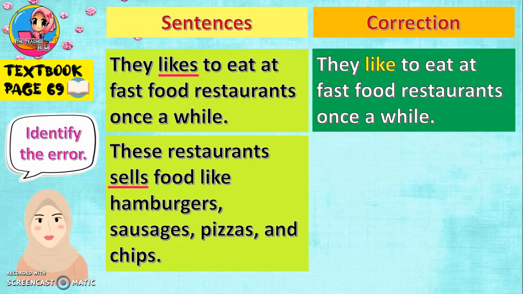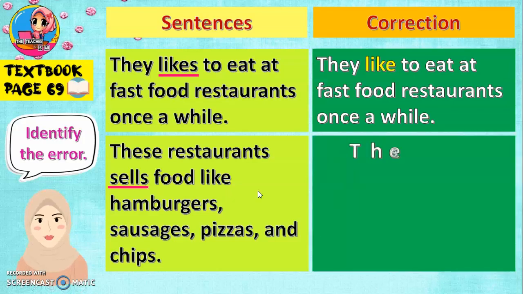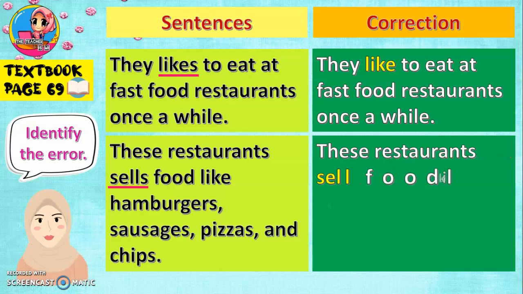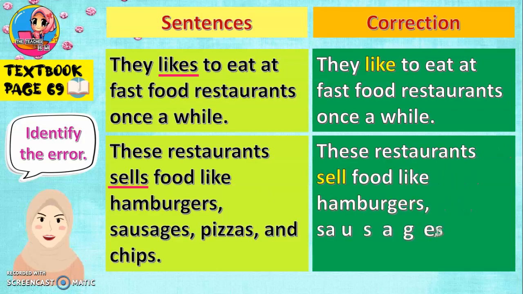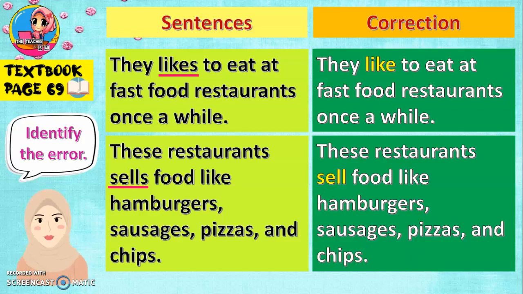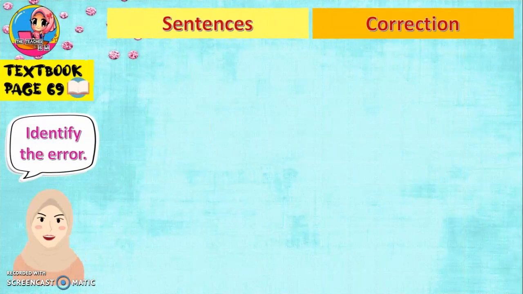No. So we need to change the sells because a lot of restaurants, plural subjects, we need to use plural verb. So plural verb tak boleh ada S. So we need to write like this. These restaurants sell food like hamburgers, sausages, pizzas, and chips. Okay, I hope you understand these two sentences that we identify the error. Okay, now let's go to the next sentence.